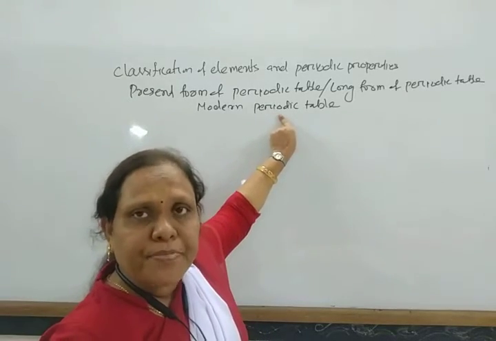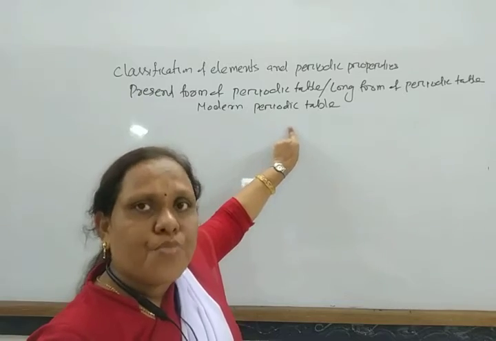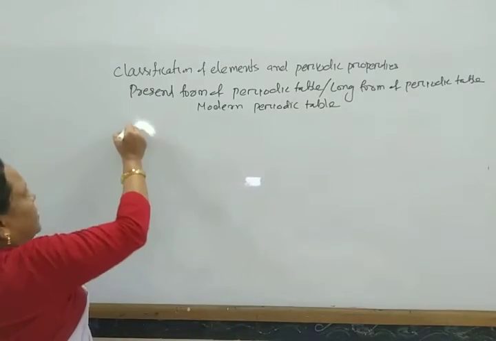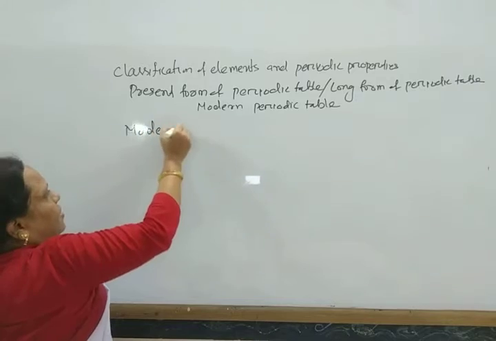And this modern periodic table is based on the modern periodic law.